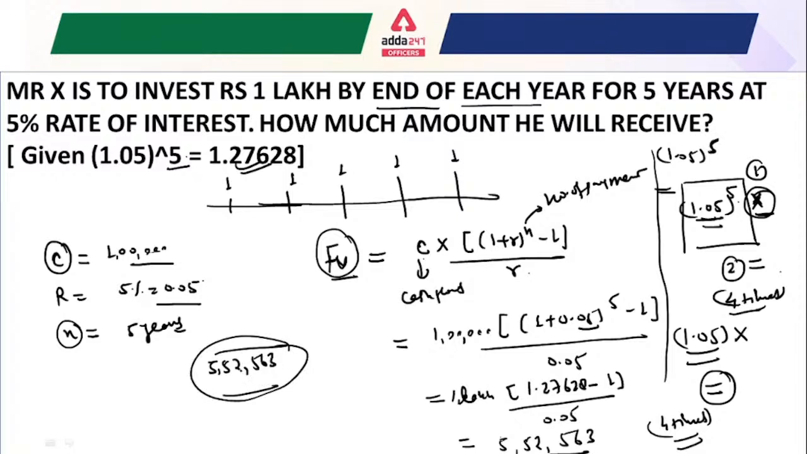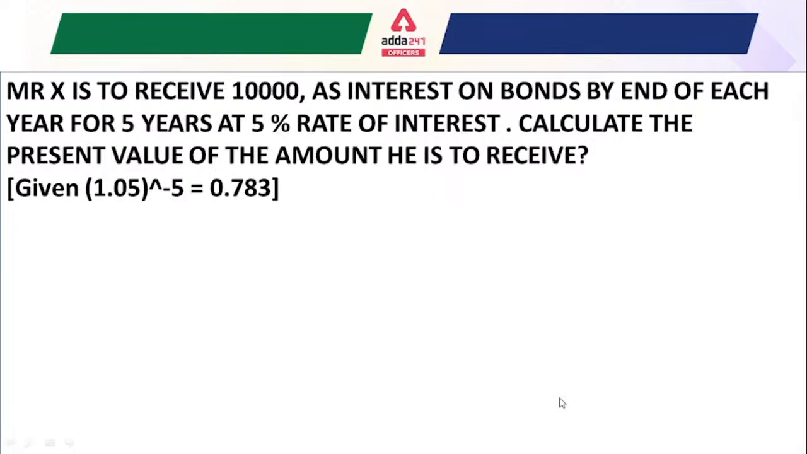Okay, so how much amount will he receive? The answer is 5,52,563, and this is a question where you will get the approximate value, so it doesn't matter. The only thing that matters is how you can solve these kinds of questions in the examination. Now we are going to understand another question.